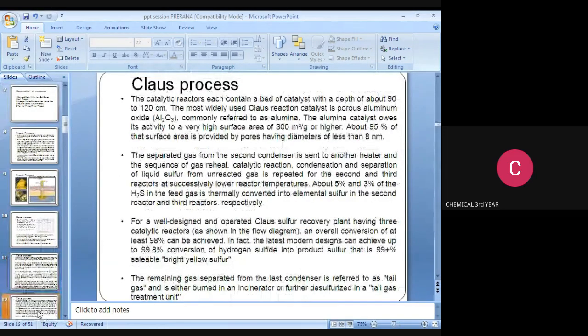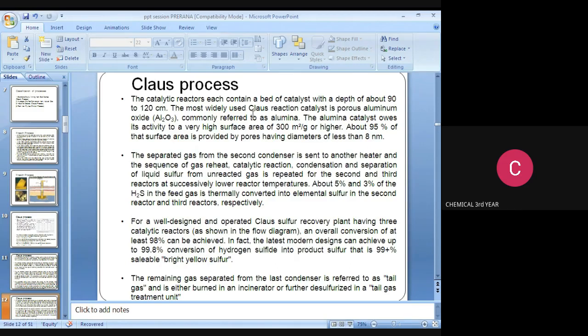The catalytic reactor each contains a bed of catalyst with a depth of 90 to 120 centimeter. The catalytic bed range is, you note it down, this question. In the gaseous process, the catalytic reactor contains a bed of catalyst with the depth, the height range, of 90 to 120 centimeter. The most widely used gaseous reaction catalyst is porous aluminum oxide.